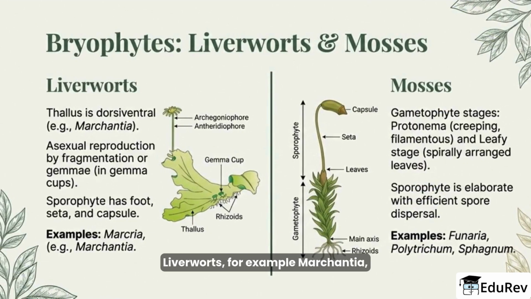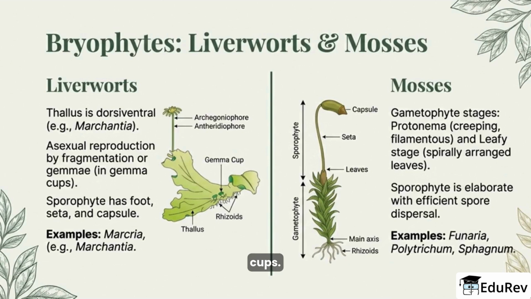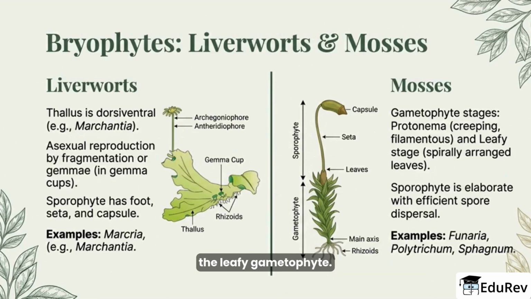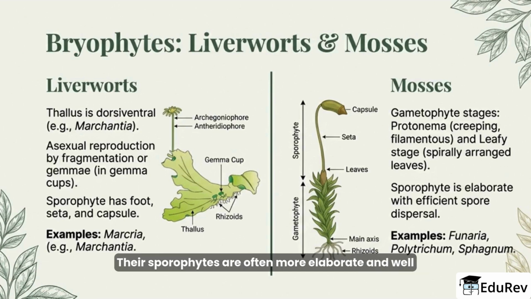Liverworts, for example Marchantia, often have a dorsiventral thallus and can reproduce asexually by fragmentation or by gemmae in special cups. Their sporophyte includes foot, seta, and capsule. Mosses, by contrast, begin as a filamentous protonema before producing the leafy gametophyte. Their sporophytes are often more elaborate and well adapted for spore dispersal. Typical moss genera include Funaria, Polytrichum, and Sphagnum.